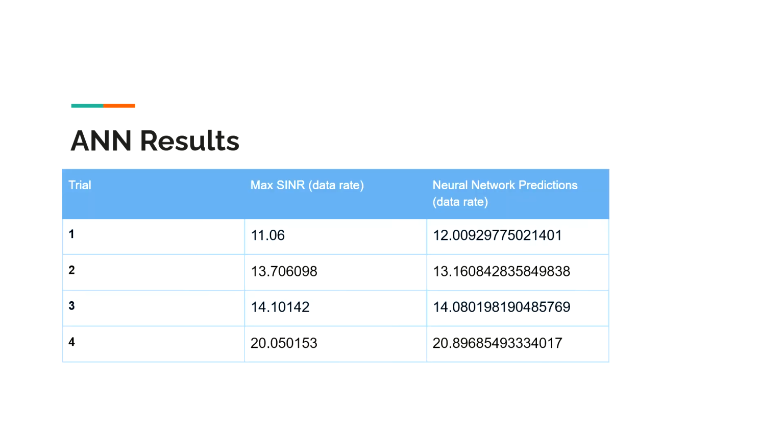So for the results, we compared the prediction results from our neural network to the maximum SINR algorithm. We took 4 different test cases, and as we can see from this table, our neural network produces results which are very similar to maximum SINR, which is very good, and it shows that we are picking the correct hyperparameters, but they can still be further optimized.